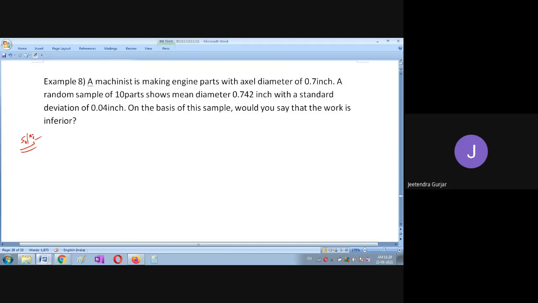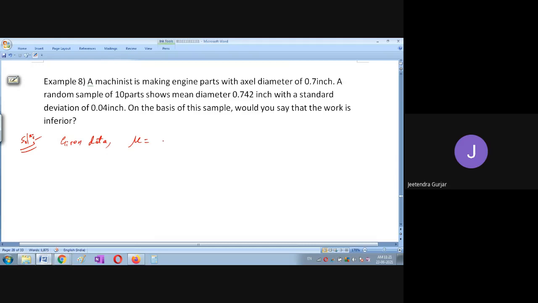Very, very simple. You can easily solve this; hardly it will take 2 by 3, 10 minutes. First we collect the given data. Please tell me one by one: what is the mean of the population here, from the random sample of mechanical engine parts?